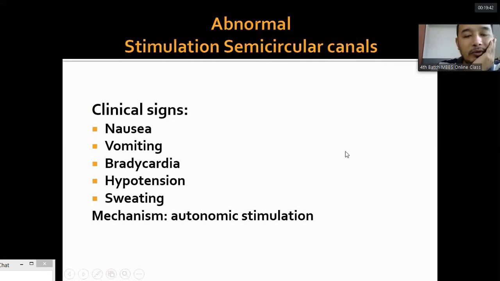Now, abnormal or pathological stimulation of the semicircular canals causes nausea, sometimes vomiting, bradycardia, hypertension, and sweating. This is all due to the stimulation of the autonomic nervous system when the semicircular canals get pathologically stimulated.